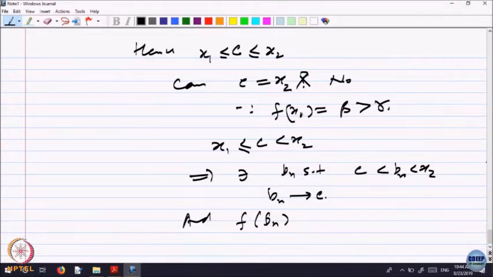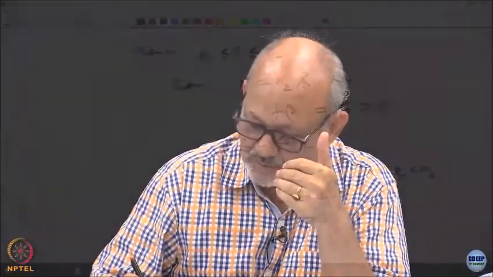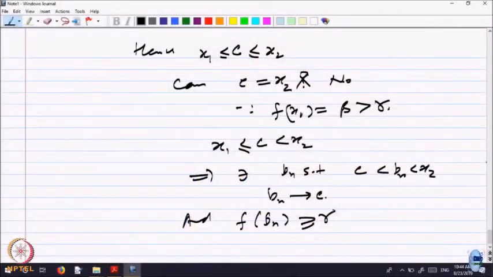So, something bigger than LUB, at that point the value has to be bigger than or equal to gamma. Is that okay? Because Bn is bigger than C. Is that okay or not okay?